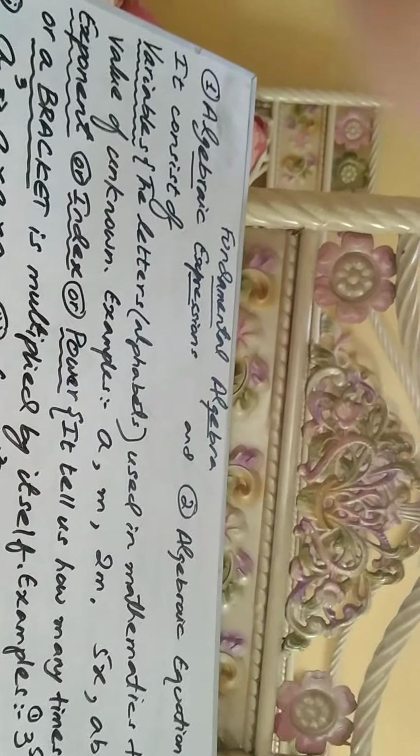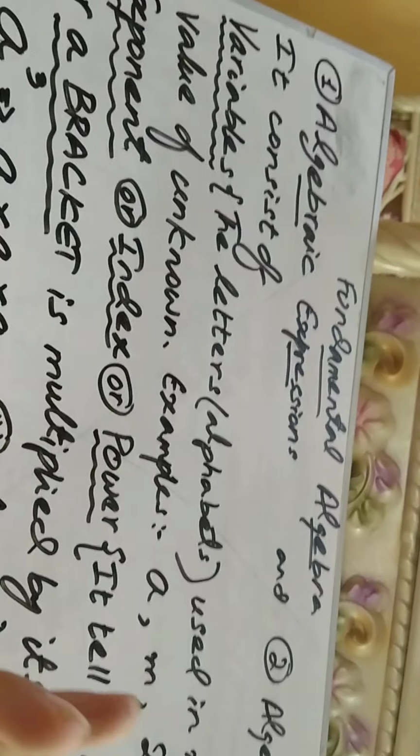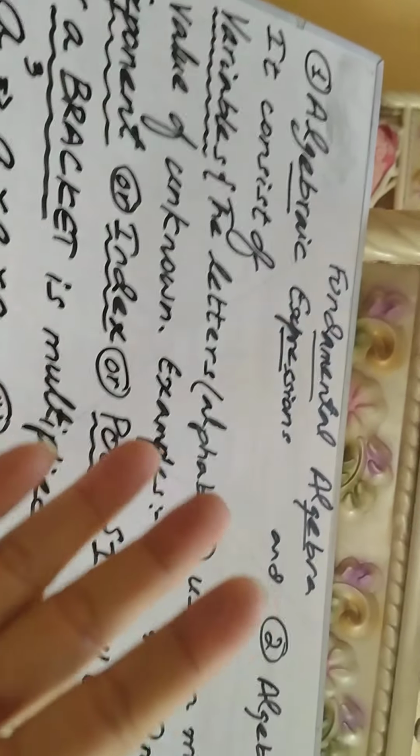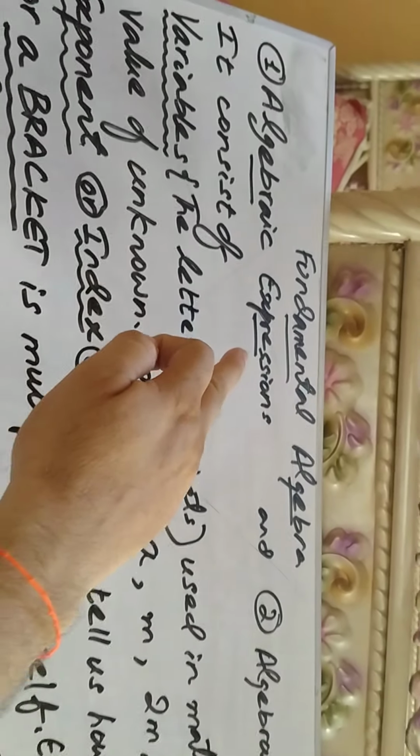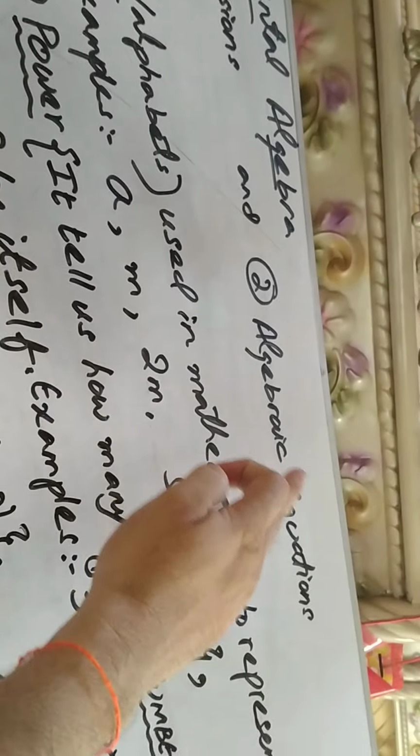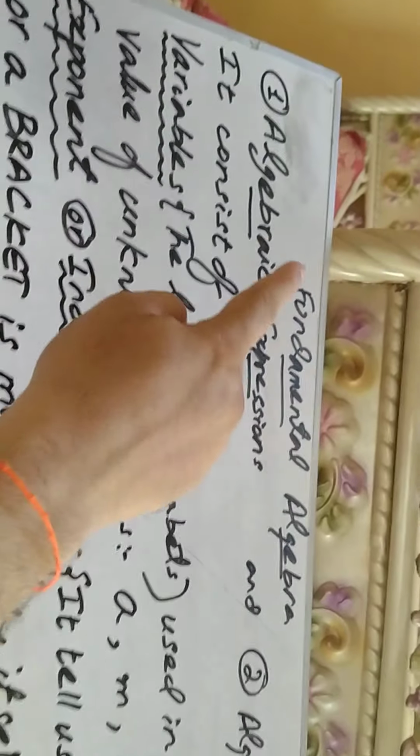Do you know what algebra is? Algebra is the branch of mathematics which deals with unknown things. So algebra can only start when something is unknown, when something is missing, then we apply algebra. Without unknown, there is no concept of algebra. So there are two very important things in fundamental algebra. Number 1 is algebraic expression, number 2 is algebraic equation.